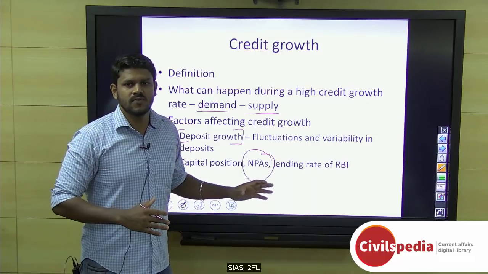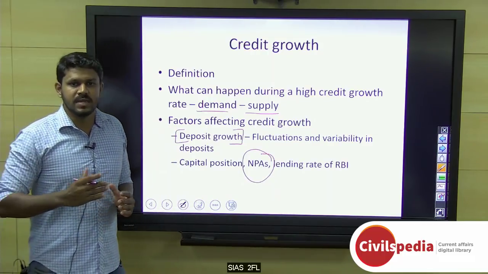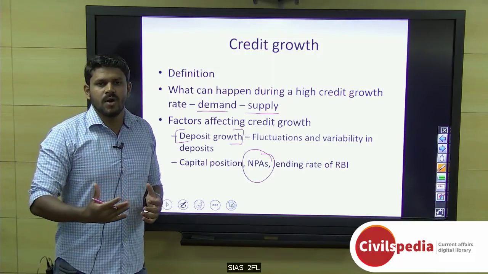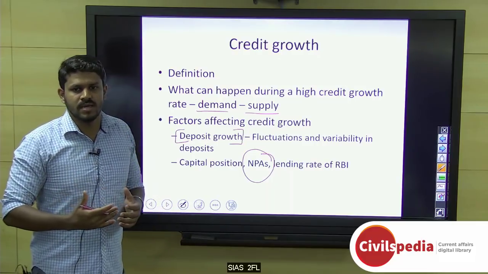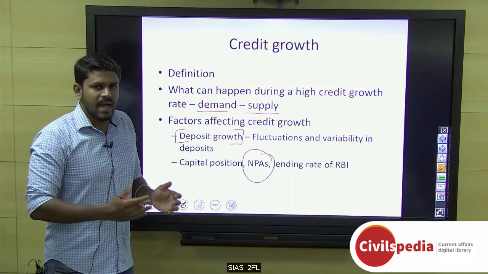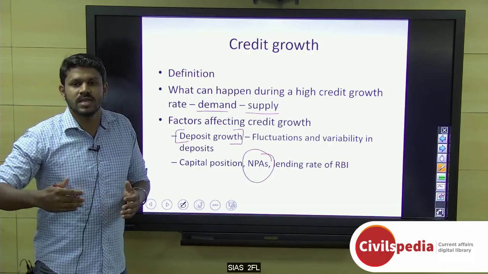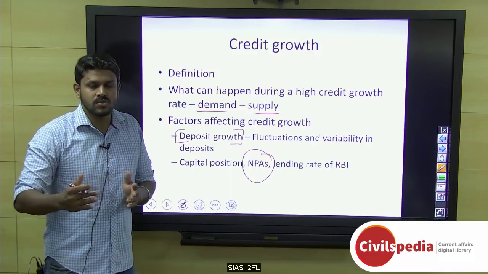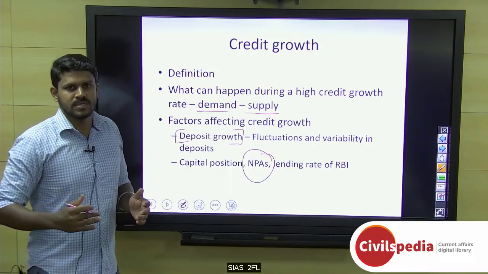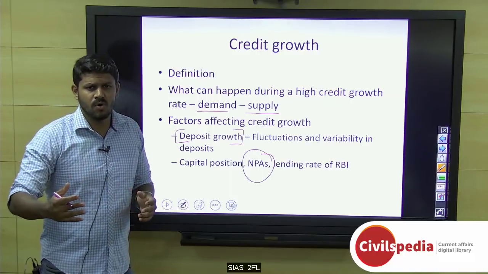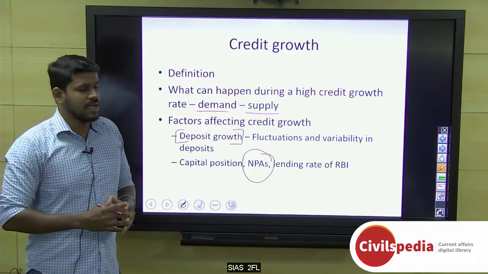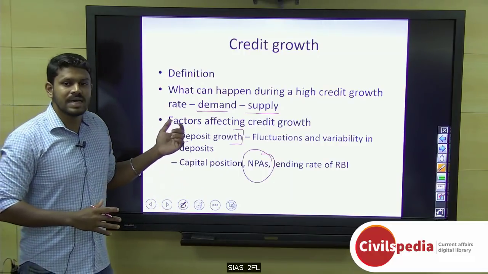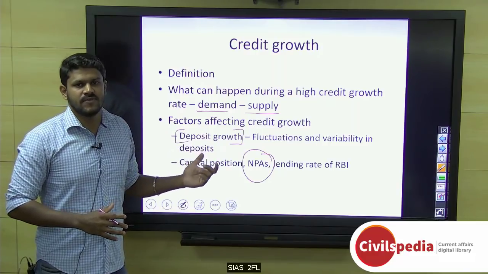And also the lending rate of RBI. The lending rate of RBI is the repo rate. The repo rate is the rate at which other banks borrow money from RBI. When other banks borrow money from RBI, and if that rate of interest is high, banks also will keep high interest rates so that their customers will borrow at a high interest rate. And this will affect credit flow among individuals or companies, because when the interest rate is high, people won't take money from banks. So the lending rate of RBI is also a factor that affects credit growth.